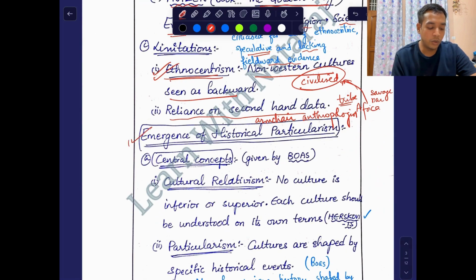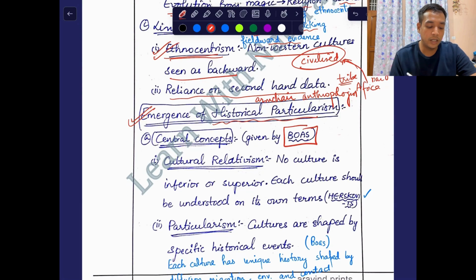But due to that, there was the emergence of historical particularism. And who was the proponent? Franz Boas. He gave the concept of cultural relativism. He said no culture is inferior or superior. Each culture should be understood on its own terms.